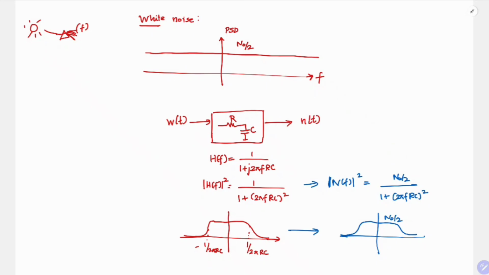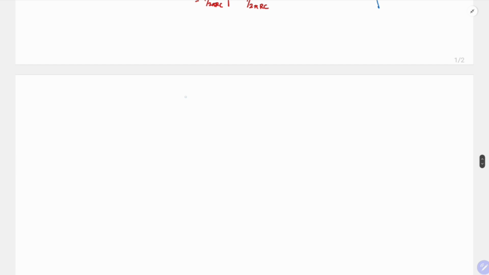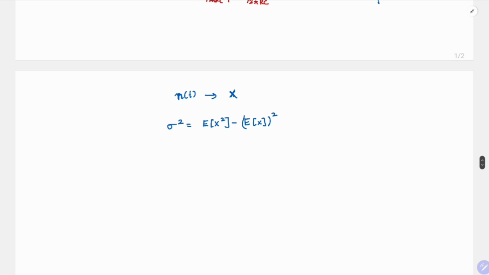First, what is the variance? Noise is a random variable, right? So what is the variance of a random variable? If noise n of t has some distribution, let's say given by this x, then what is your variance? Sigma square is expectation of x square minus expectation of x, whole square, right?